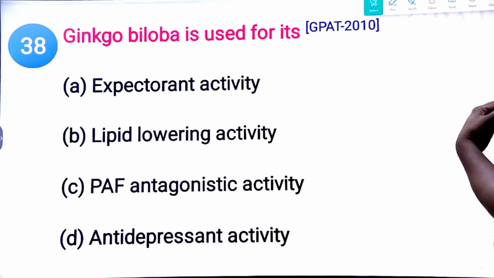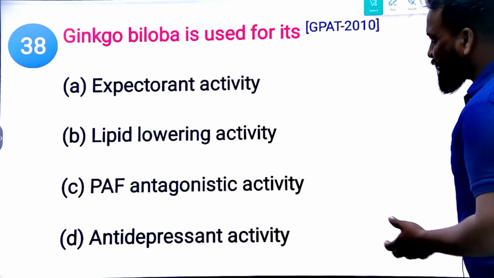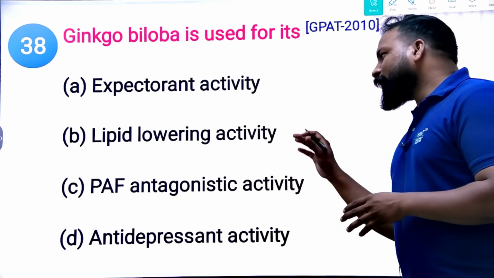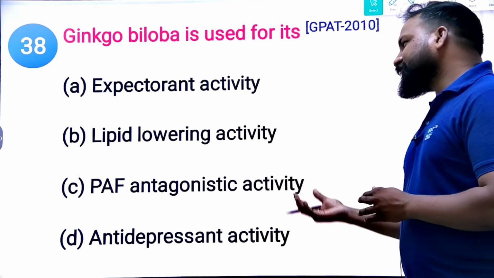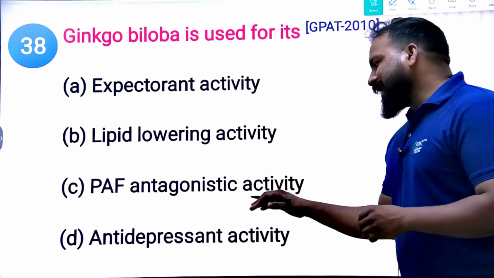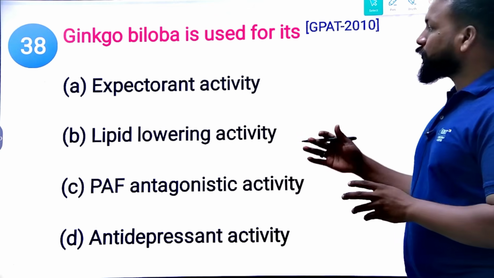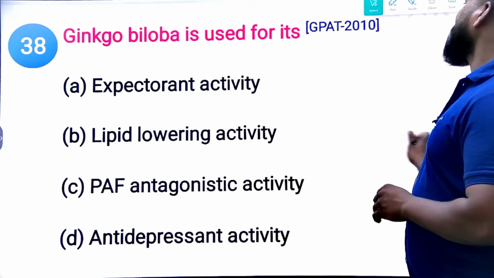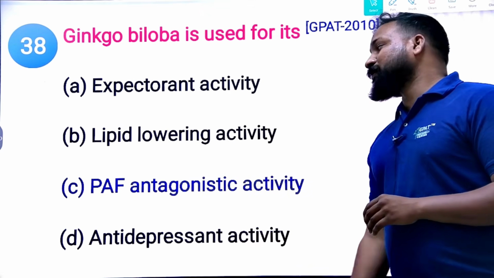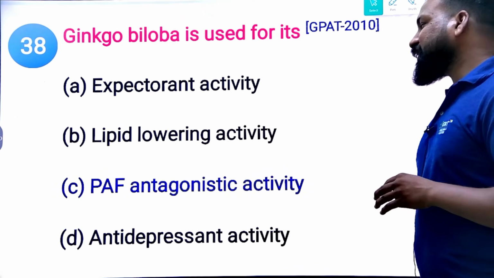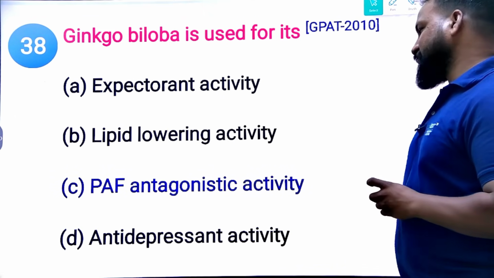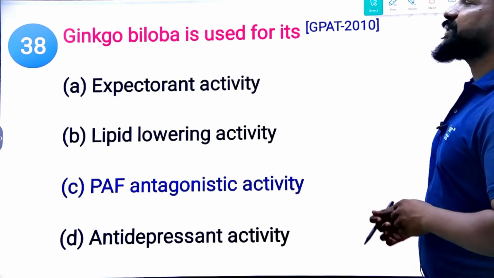Next. Ginkgo biloba is used for which of the following activities? Expectorant property, lipid lowering property, platelet activating factor antagonistic property, antidepressant activity. What is the right answer here? Ginkgo biloba is mainly used for the PAF, platelet activating factor antagonistic activity. Clear? Yes. GPAT 2010 question.